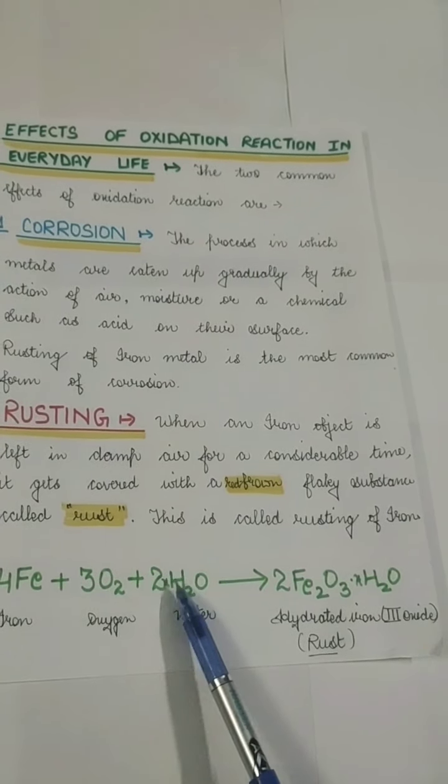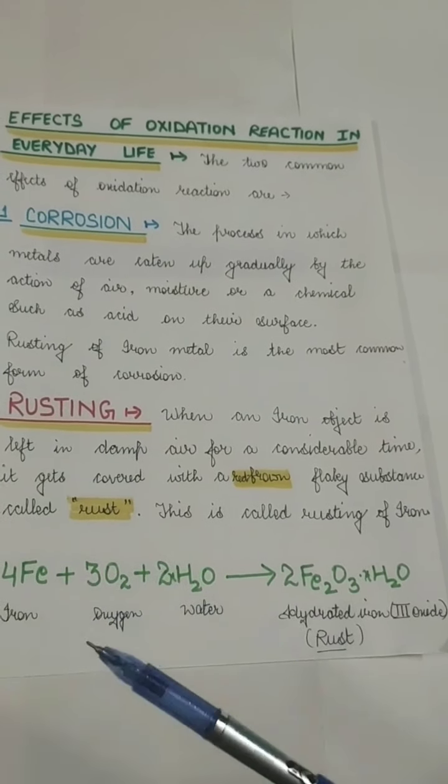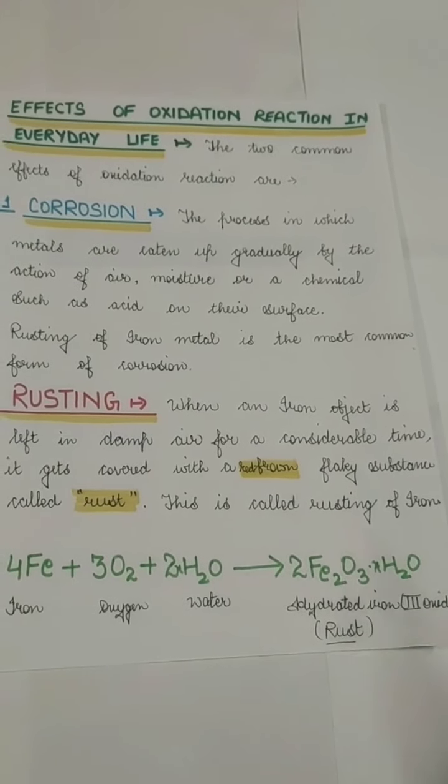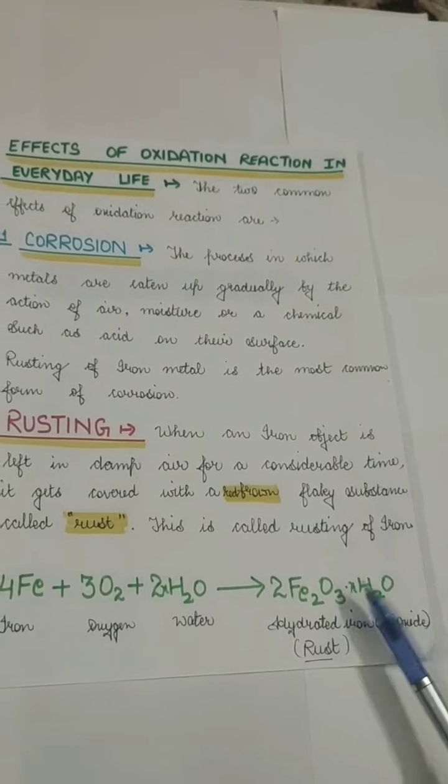So X is the number of water molecules. It can be any number. Moisture can be high or low; it does not make any difference. So we have just written X here, which gives Fe2O3·xH2O.